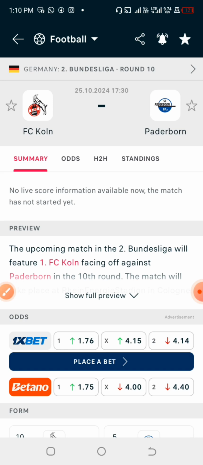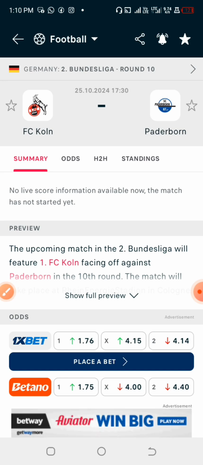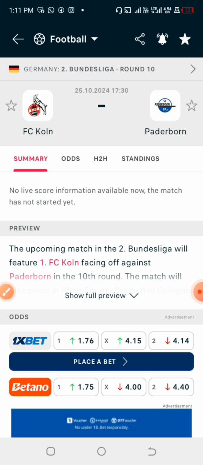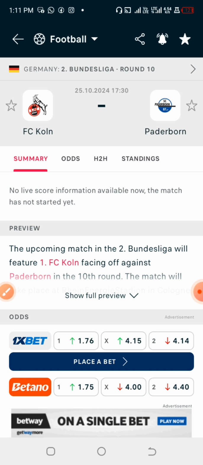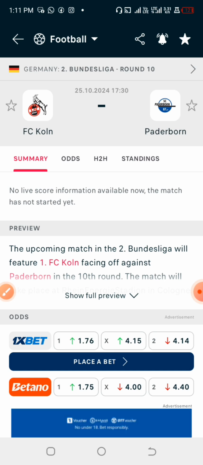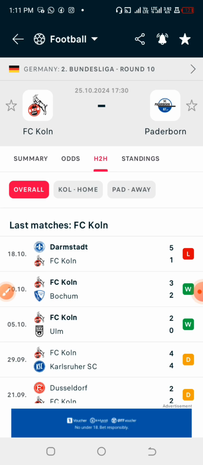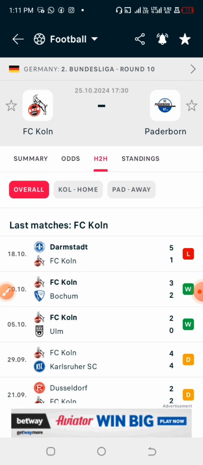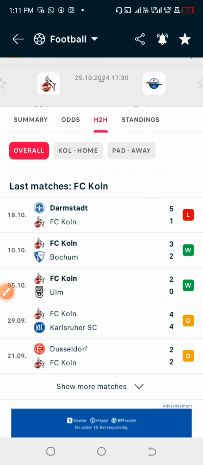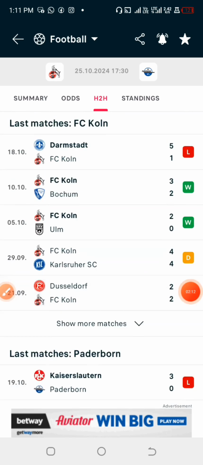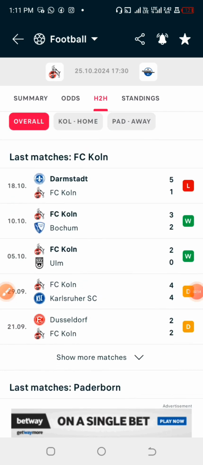After checking the outcome of the game, we are also going to look into the odds provided by the bookmakers to see the bookmakers' insight on the possible outcomes of the game based on percentage. Now we have their head to head, which shows the previous games' stats, which are the matches that they had with other teams and the matches that they had against each other.